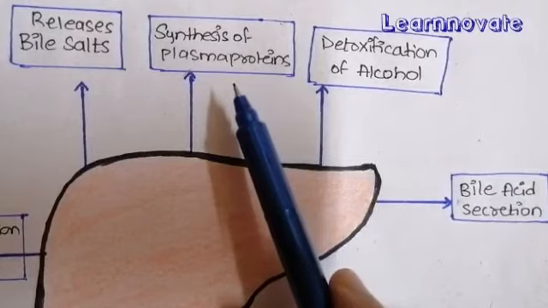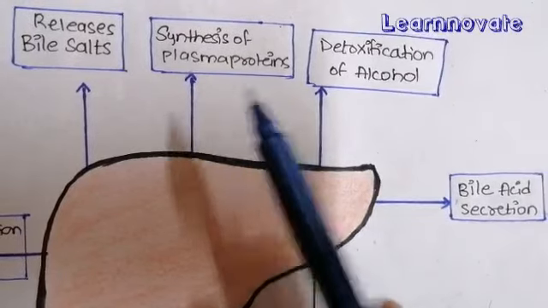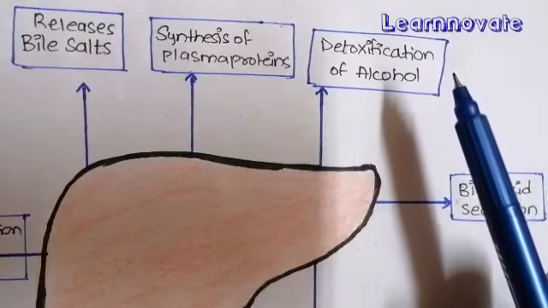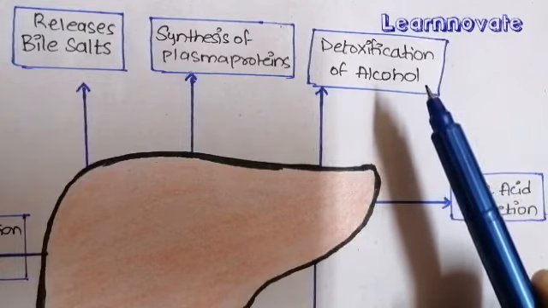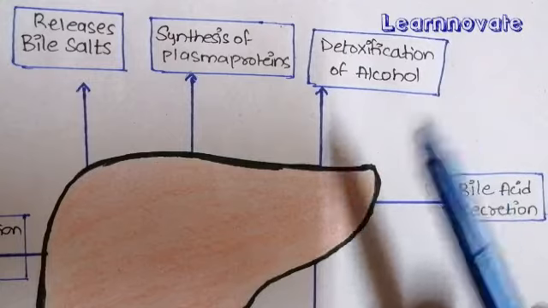The second is that we have discussed the synthesis of plasma proteins occurs in the liver. Then comes the detoxification function of the liver. The detoxification of alcohol, mostly the alcohol: when a person drinks, half of the alcohol is detoxified in the liver.